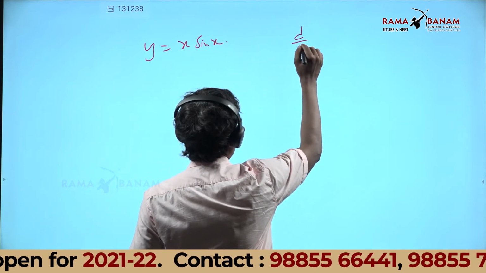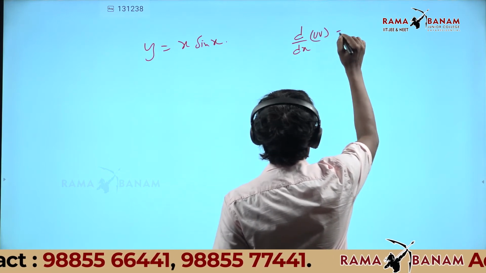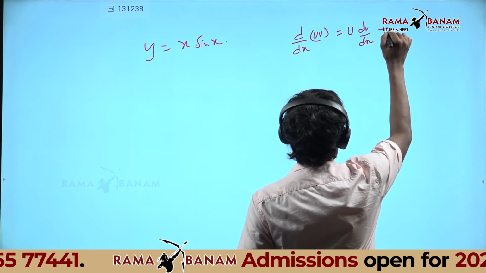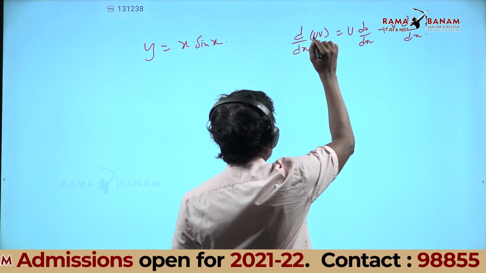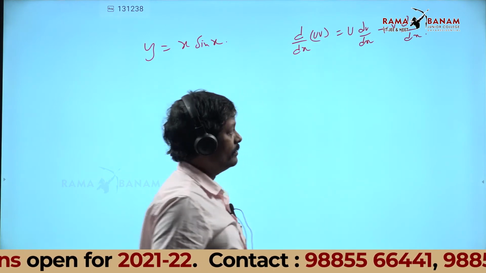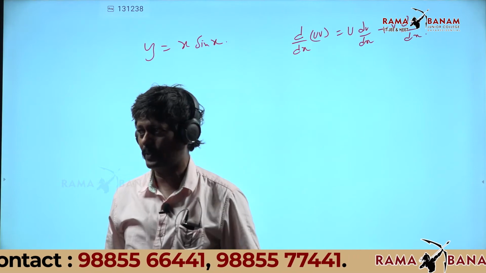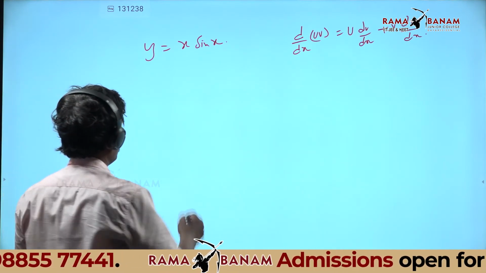d by dx of uv is u into dv by dx plus v into du by dx. First function into derivative of the second plus second function into derivative of the first. That is the formula. These are very important for your physics here.